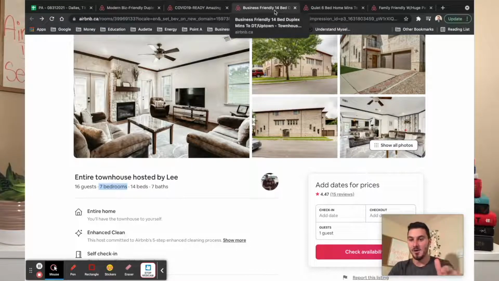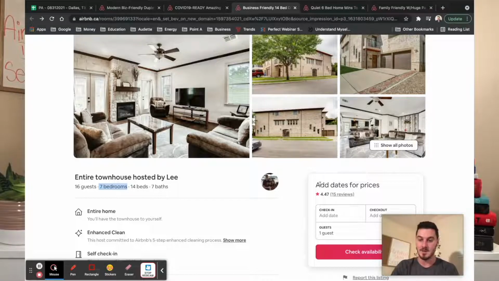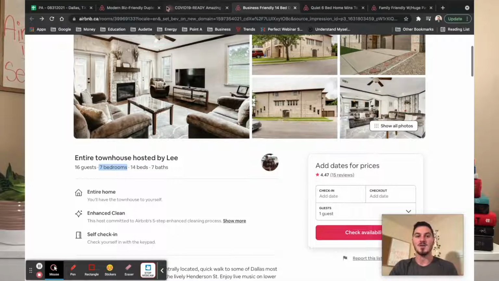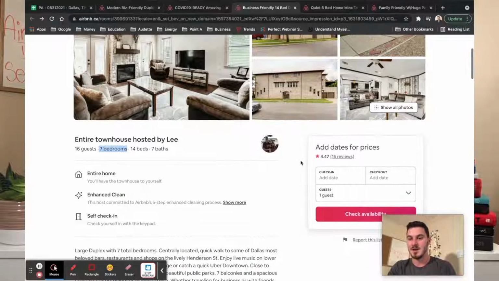Now AirDNA's algorithm can't figure that out. They don't know that this is actually just being blocked by this other thing. They actually think it's being booked out, right? And so that's why you see these huge $243,000 a year places being made, but only have 15, 8 reviews, whatever it may be.